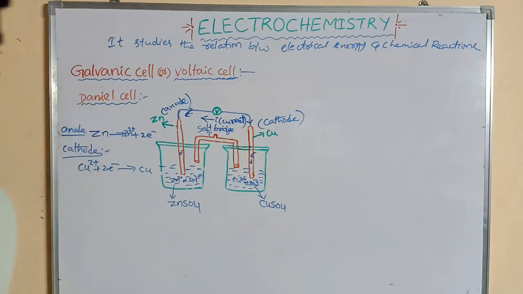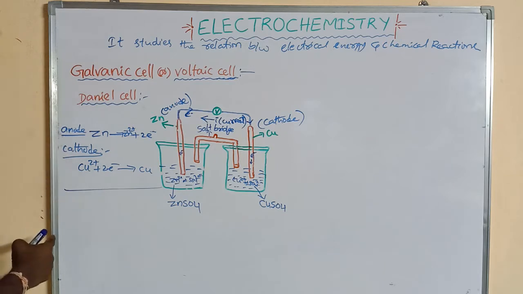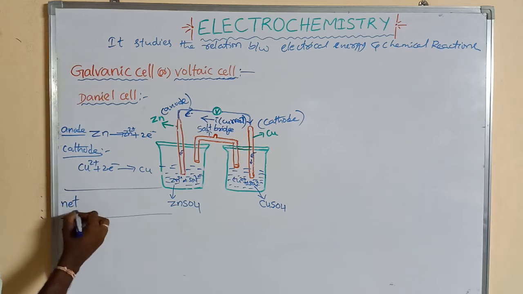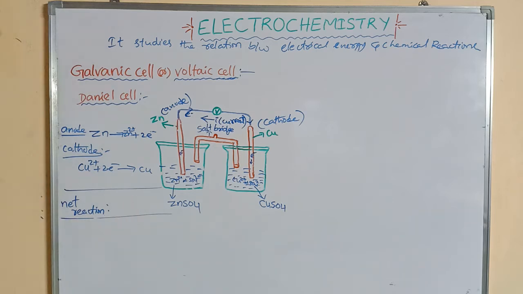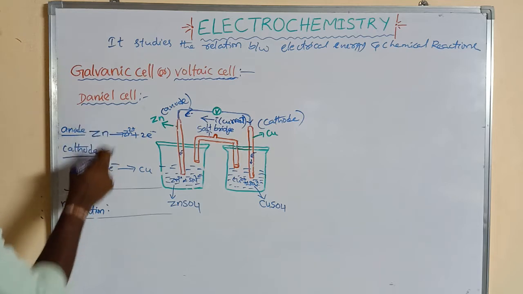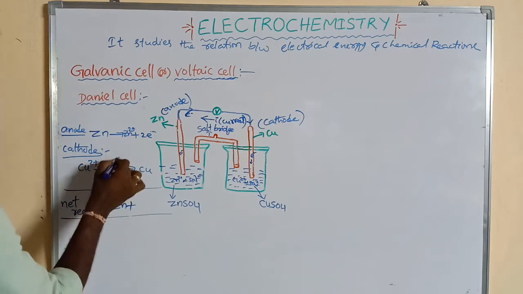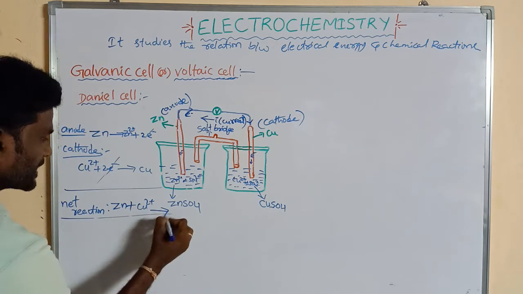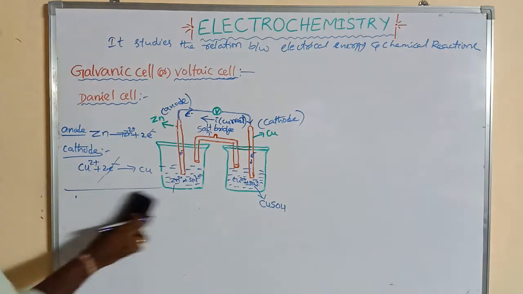Now these two half cell reactions can be added, and that is said to be the net reaction. So the net reaction is equal to adding up the two half cell reactions. First of all, we add on the left side Zn plus Cu2+, and the two electrons are cancelled.